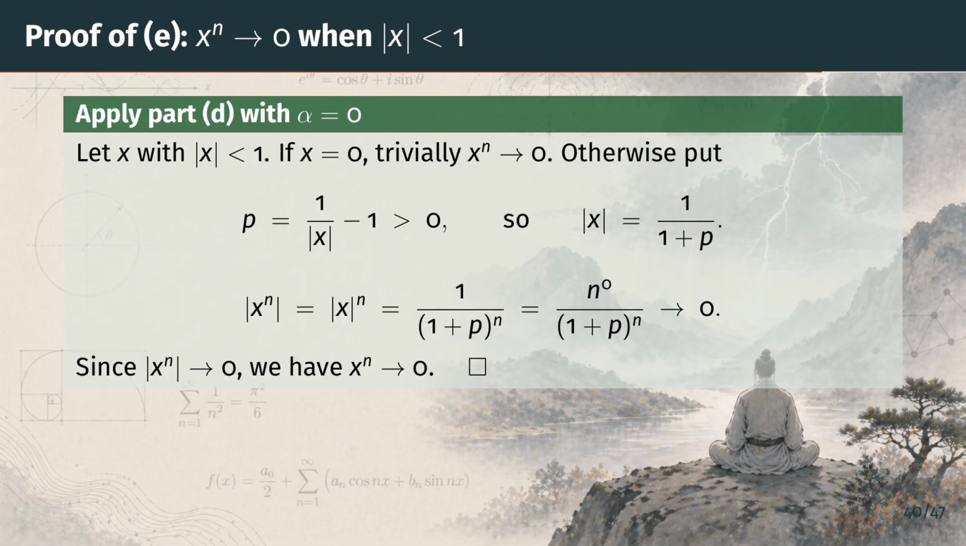The absolute value of x to the n is 1 over 1 plus p raised to the nth power, which equals n to the 0 over 1 plus p raised to the nth power. That is exactly the expression in part D with alpha set to 0. By part D, it goes to 0, since the absolute value of x to the n goes to 0. X to the n itself goes to 0. That completes the proof of Theorem 3.20.